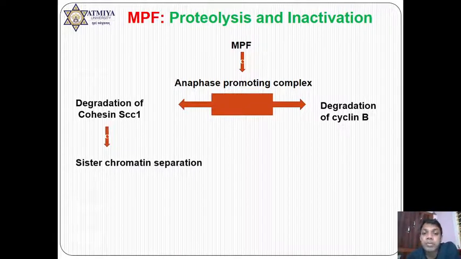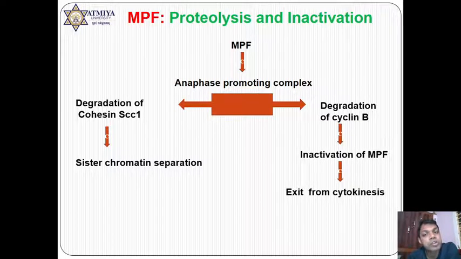For the degradation of cohesin protein, again cyclin B is playing a very important role. It is responsible for the phosphorylation of SCC1. Once SCC1, which is a part of cohesin protein, is degraded, the sister chromatids are separated. The role of cyclin B is over till now. Now no more cyclin B or MPF is required. Hence, cyclin B is going to be inactivated or degraded with the help of a self-degradation mechanism that I am going to explain in a few seconds.